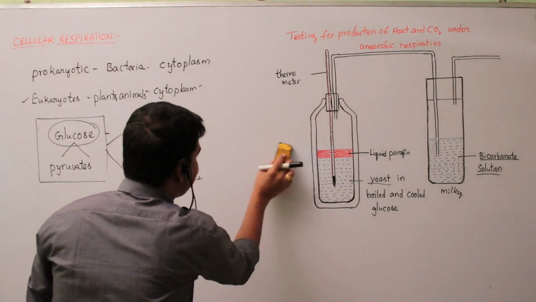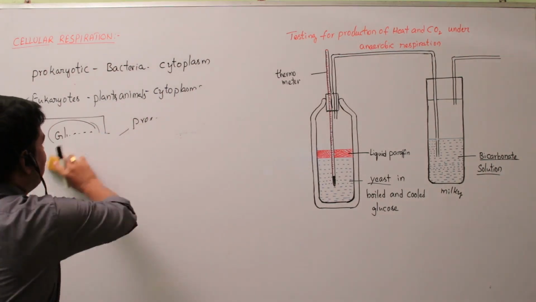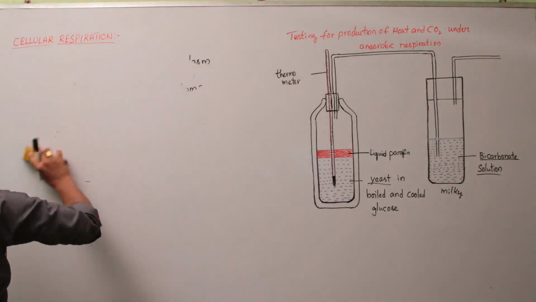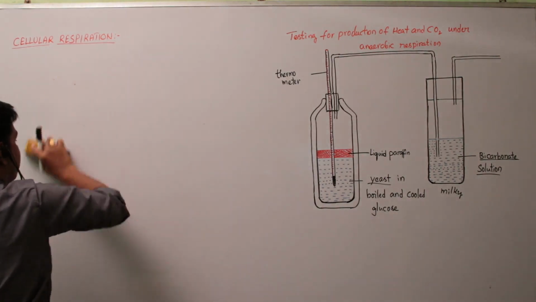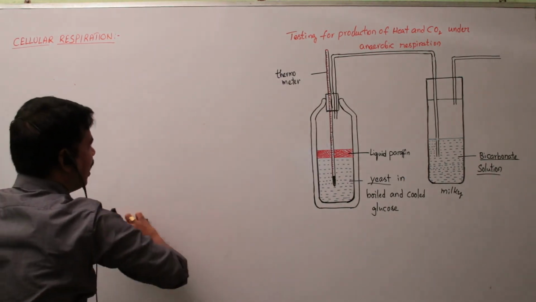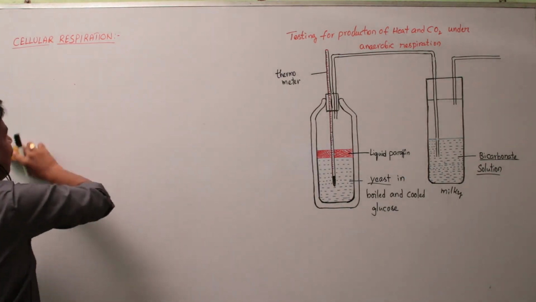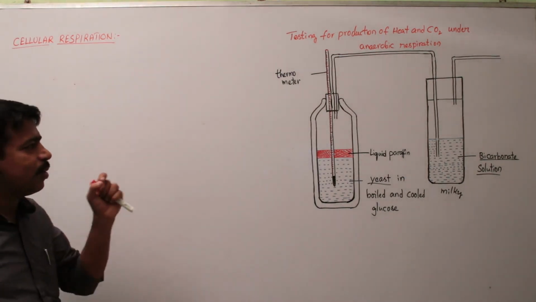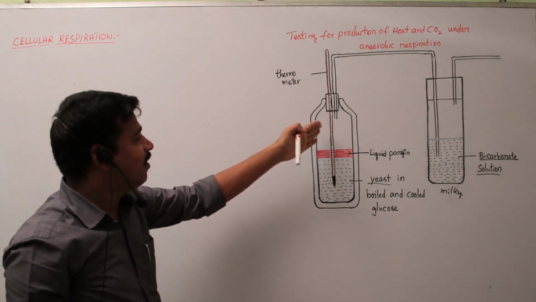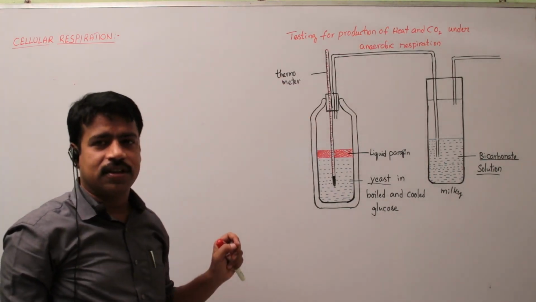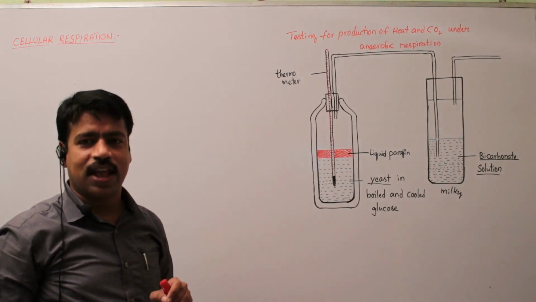First of all, what is the aim of this experiment? Some organisms release energy and carbon dioxide, and produce energy in the form of heat. That is the aim of this experiment.